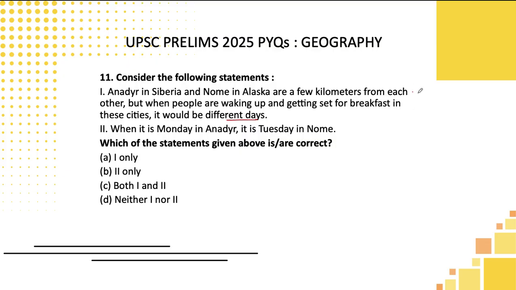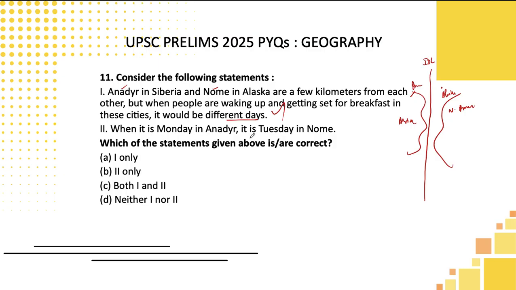Yes, we know very well, students. Let's imagine this is Asia. This particular continent is North America. So now what happens? What they are telling, Alaska we know is located here. So Alaska here, one particular place they are telling, and in Siberia, that is part of Russia, Anadyr is located. So basically the international date line passes almost here. We know if you cross the date line, 24 hours will be the time difference. That's what they are telling, and that is true.